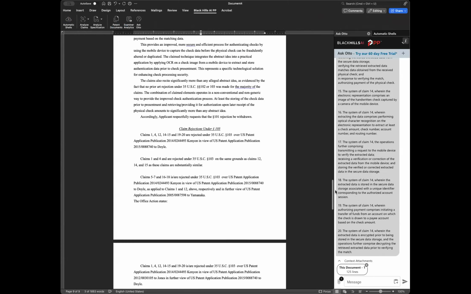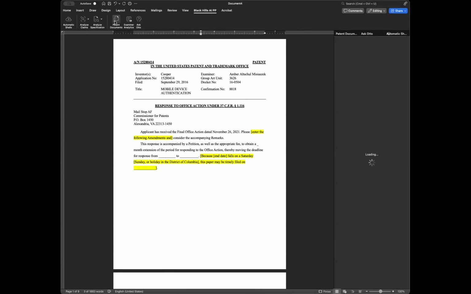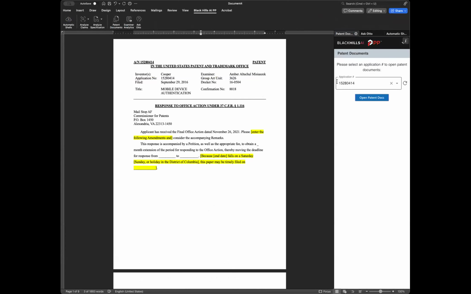Just real quick, let me go back to the plugin, and I promised to show you 2 things. I wanted to show you the electronic file wrapper. So when I click on patent documents, it pulls the serial number out of the document itself. One of the things that we'll want to do here, just looking at this shell, is that we need to put some formatting on that serial number. But anyway, I'll click Open Patent Docs here.